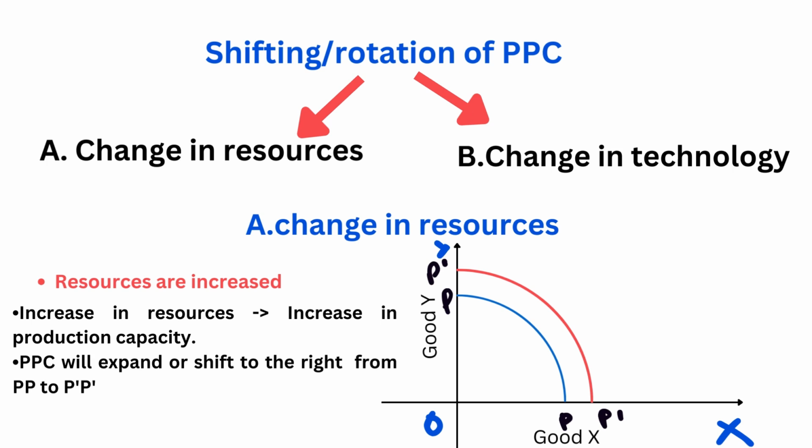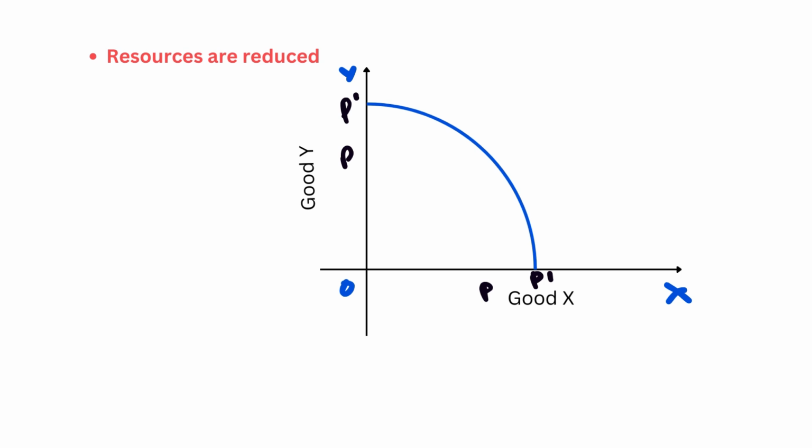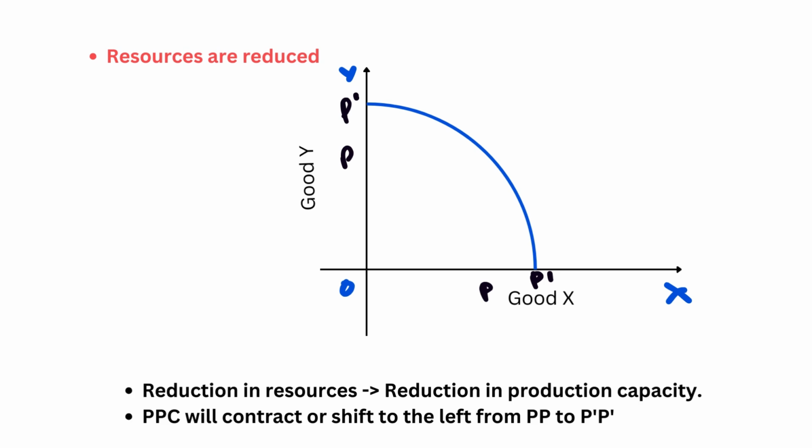So you can remember this point that whenever the resources are increased, it is a right thing. So the PPC shifts to the right. As you can see in the diagram, the PPC shifts from PP to P dash P dash. Now let's see what happens when the resources are decreased or reduced.